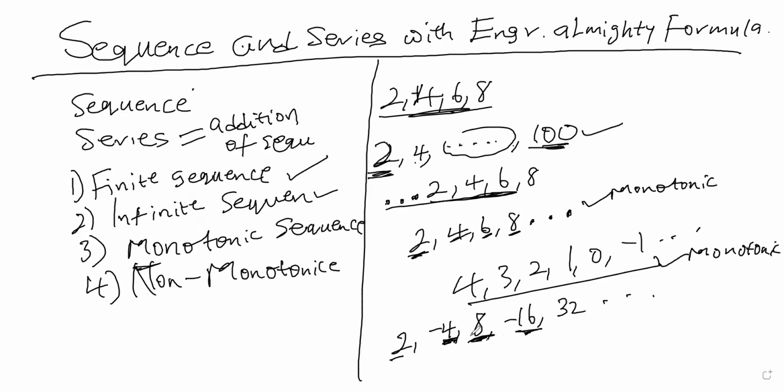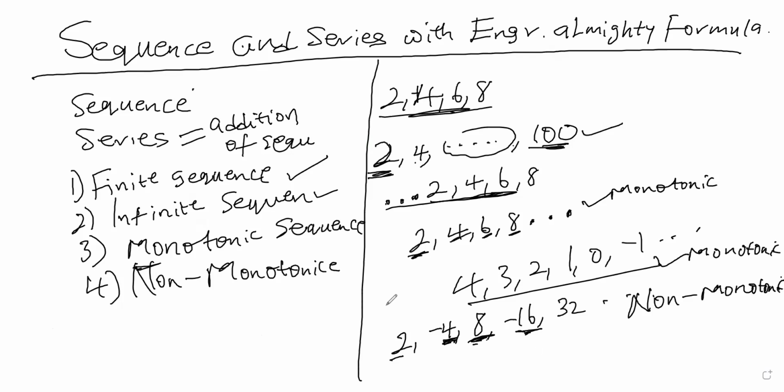You know, -16 is smaller than 8. So this is non-monotonic. Why? It is both increasing and decreasing. So a brief recap: monotonic is either increasing alone or decreasing alone, while non-monotonic is doing both.